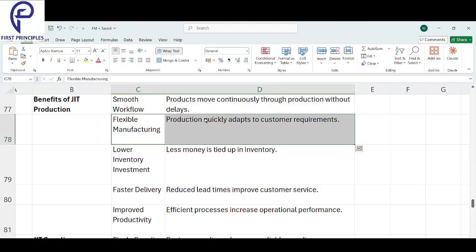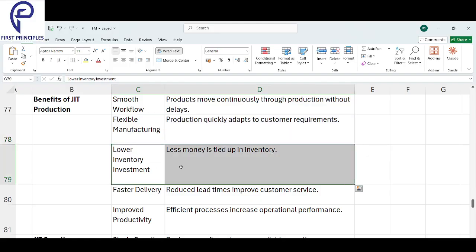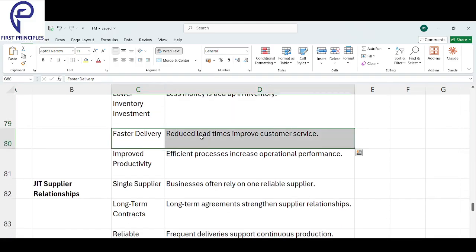Flexible manufacturing. Your production will quickly adapt to customer requirements. Next, low inventory investment. You have very little money tied up in inventory. Faster delivery. You will reduce the lead time and improve customer service.